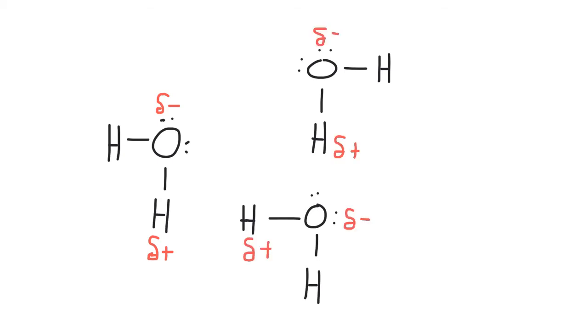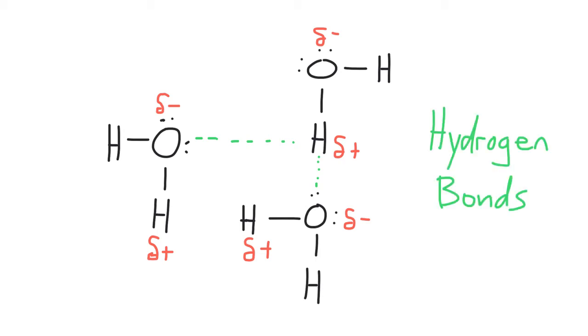So in a sample of water, all the molecules are floating around and they each have slightly negative ends and slightly positive ends. This means there's going to be a strong attraction between the negative end of one water molecule and the positive end of another. So we will denote that with a dashed line. As you can see, these dashed lines represent an attractive force and we call them hydrogen bonds.